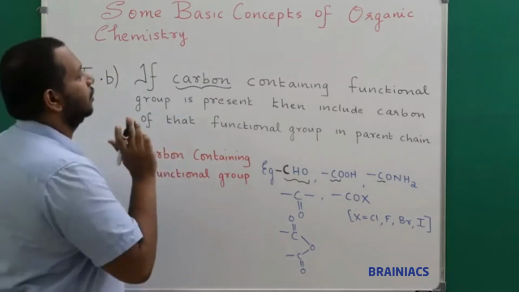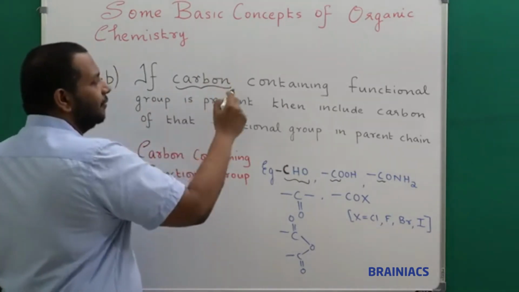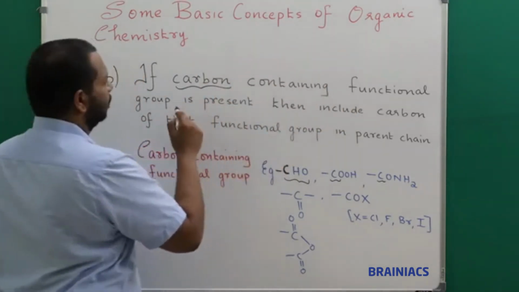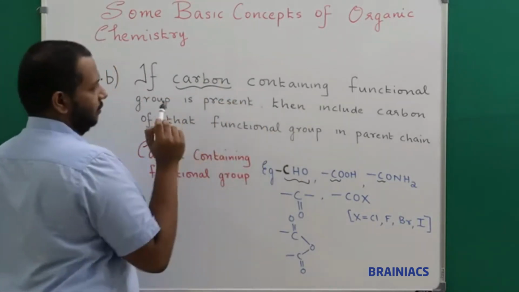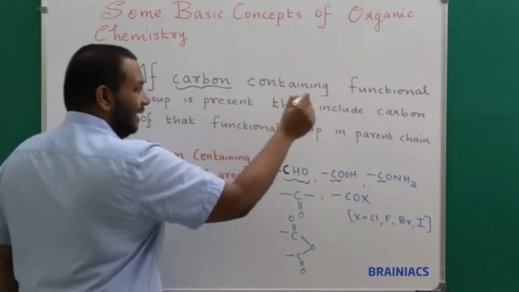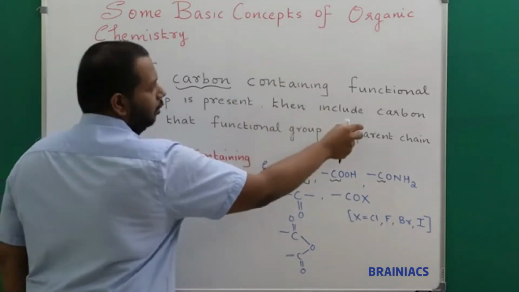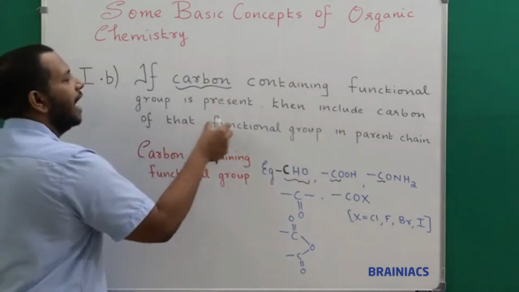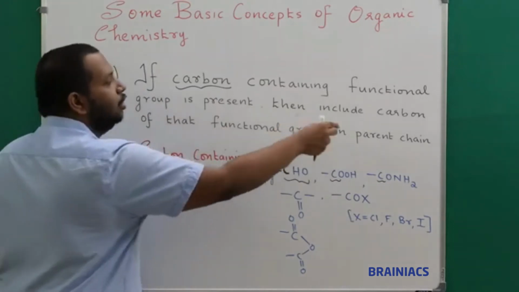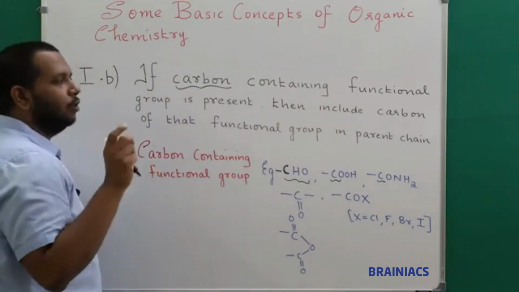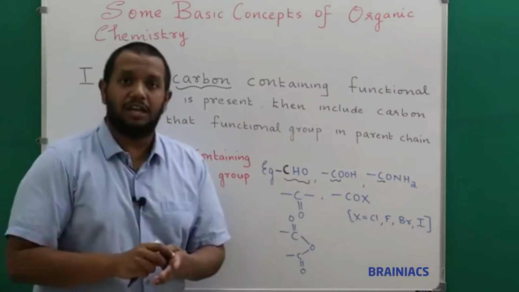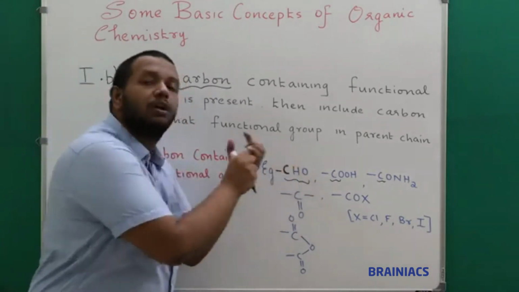Now what the rule says, we will go through it one more time. If a carbon containing functional group is present, then what you need to do? Then include mandatorily the carbon of that functional group in your parent chain. So when you are selecting the parent carbon chain, you need to include this functional group also.